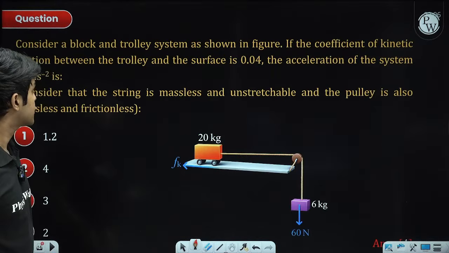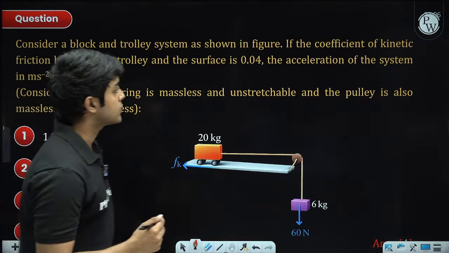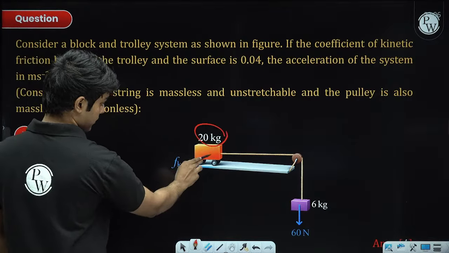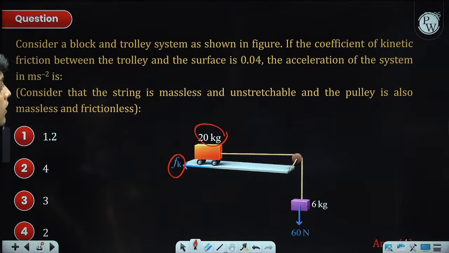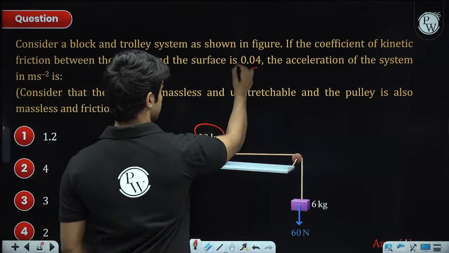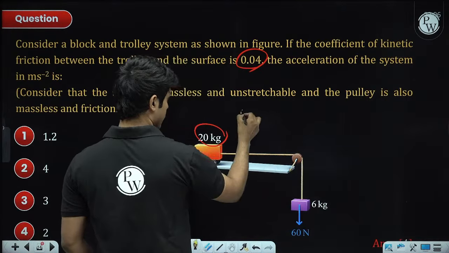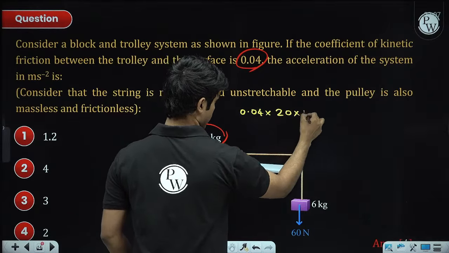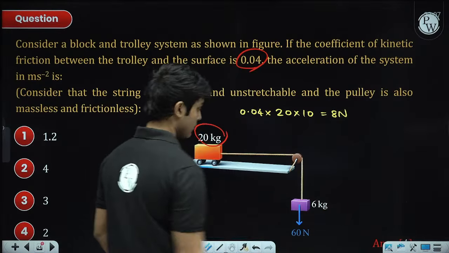Okay, so next question, block trolley system, coefficient of friction. So there is friction between the 20 kg block and the ground. The coefficient of friction is 0.04. So we can find out the kinetic friction, right? It will be 0.04 times mass times g. So this is 8 Newton. So friction force is 8 Newton.